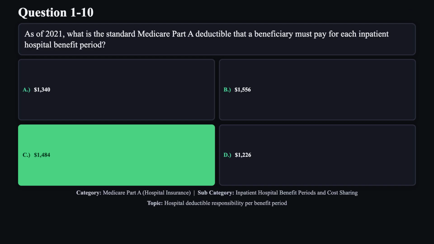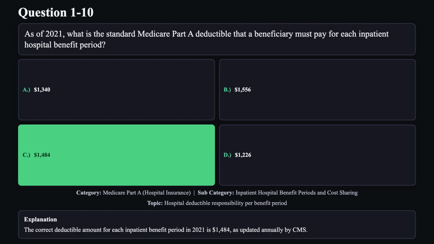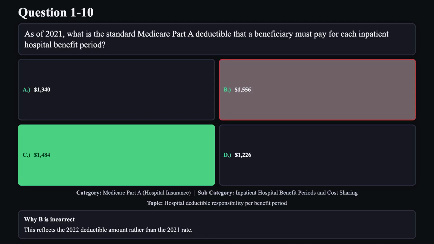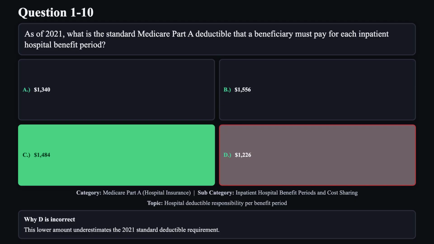The correct answer is C. The correct deductible amount for each inpatient benefit period in 2021 is $1,484, as updated annually by CMS. Reason A is not correct. This figure does not match any recent Medicare Part A deductible. Reason B is not correct. This reflects the 2022 deductible amount rather than the 2021 rate. Reason D is not correct. This lower amount underestimates the 2021 standard deductible requirement.